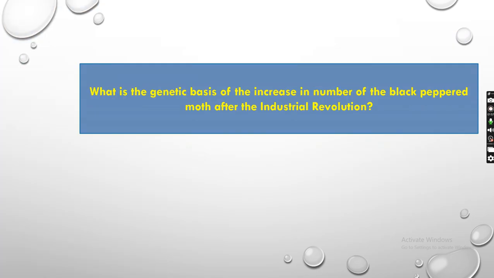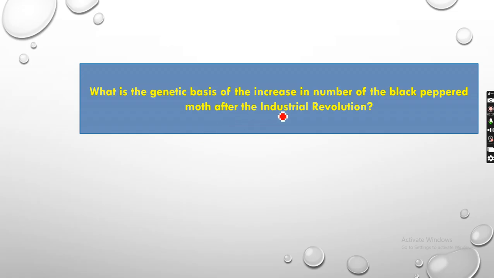Okay, next one: what is the genetic basis of the increase in the number of black peppered moths after the industrial revolution? I hope you know. You have already studied this topic in your NCERT book. It is given as a case study of the peppered moth, what happened before and after the industrial revolution. There were two moths, white and black colored.